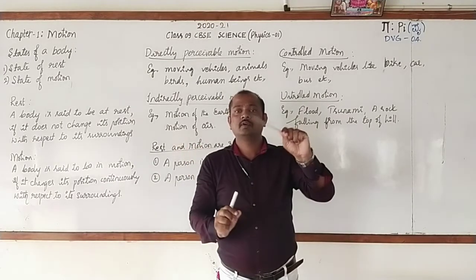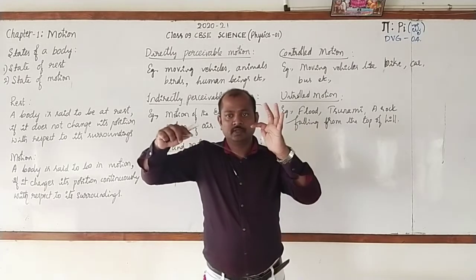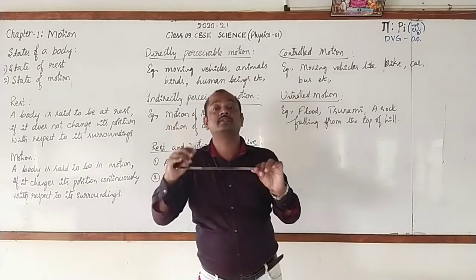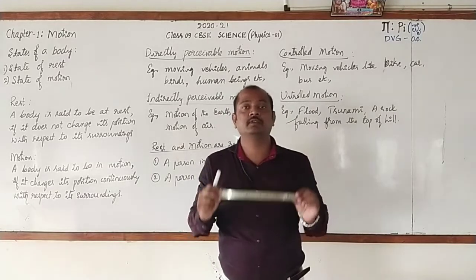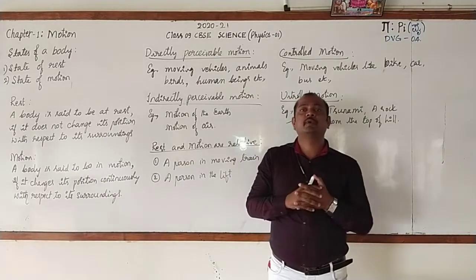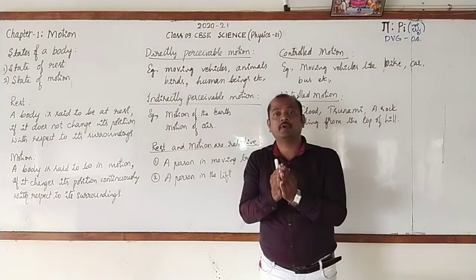See that? If the to and fro motion, what you see, it is taking place rapidly, and we call this rapid to and fro motion as vibration.